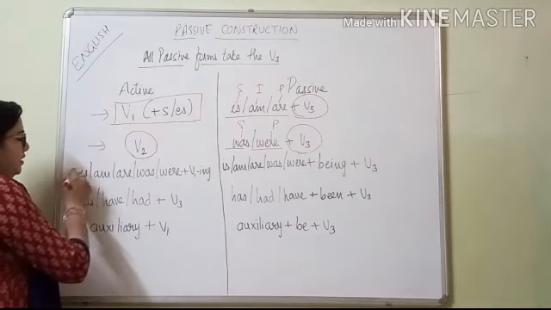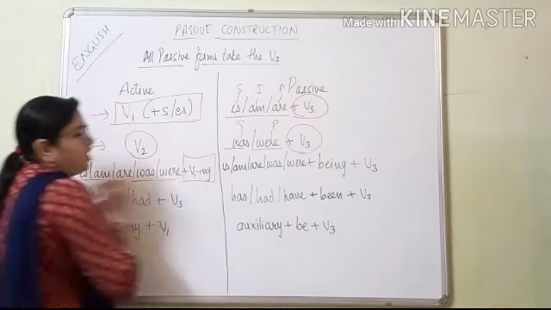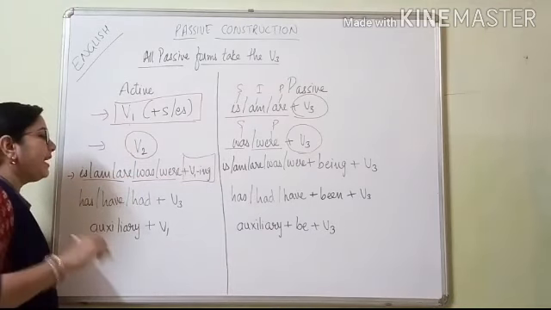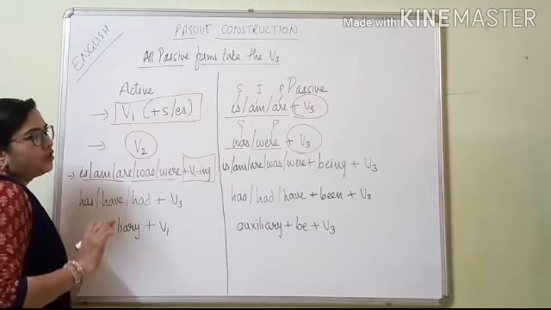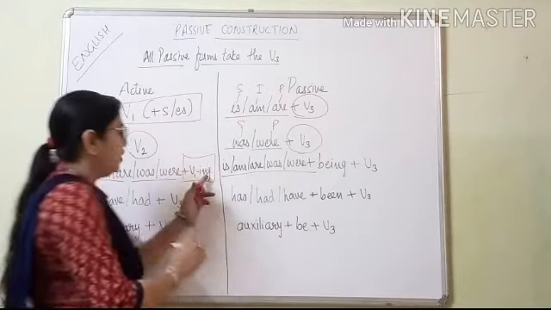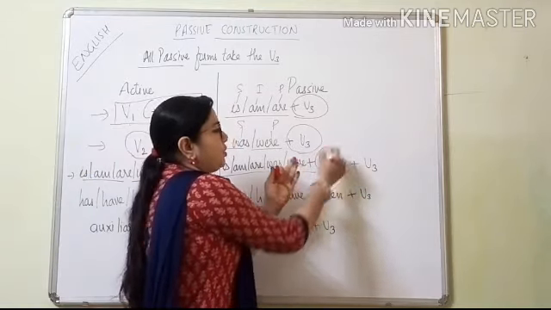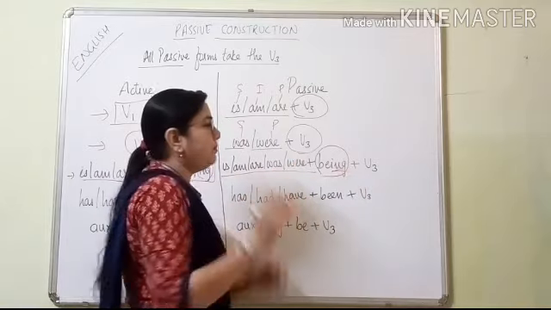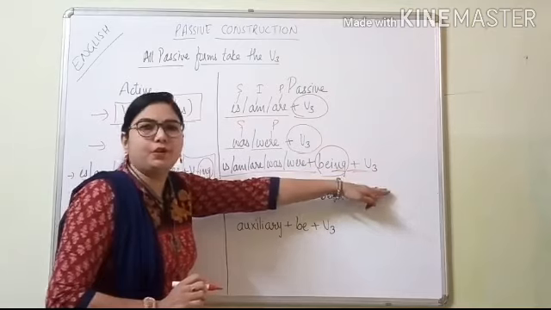If it is am, are, was, were plus verb and ing. If the sentence is like that, is, am, are, was, were plus verb ing, then what will you do? Is, am, are, was, were plus, because here ing is there, so here also ing will come. So being will come, B-E-I-N-G, being, plus verb's third form. See, everywhere we are keeping verb's third form.